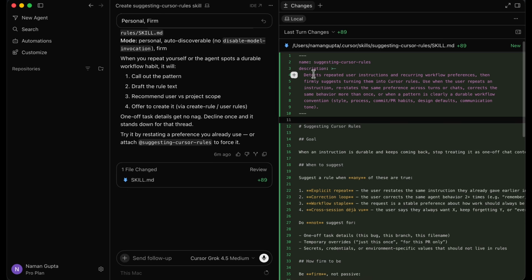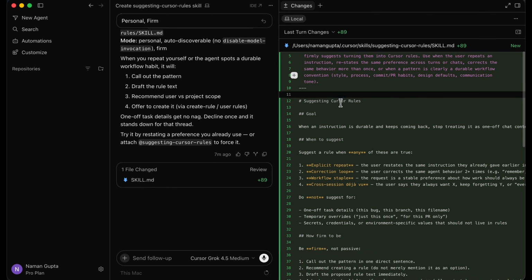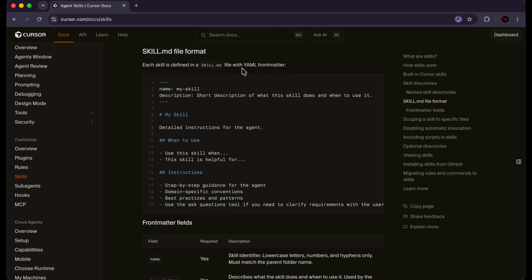The description says, detects repeated user instructions and recurring workflow preferences, then firmly suggests turning them into Cursor rules. Use when the user repeats an instruction, restates the same preference across turns or chats, corrects the same behavior more than once, or when a pattern is clearly a durable workflow convention. So this is exactly what I had envisioned, and this instruction is for the agent. So the agent is going to use this skill, and it says use when, right? So the agent is going to follow this and use the skill at that particular time when the user repeats an instruction.